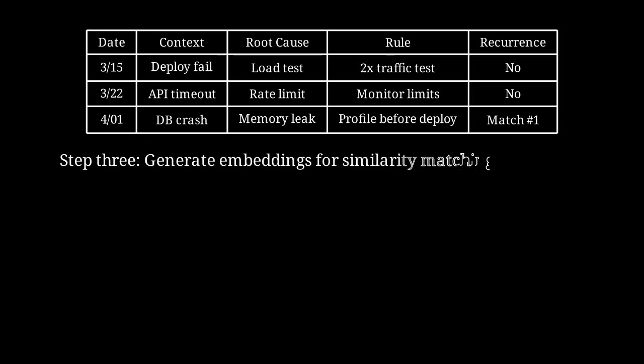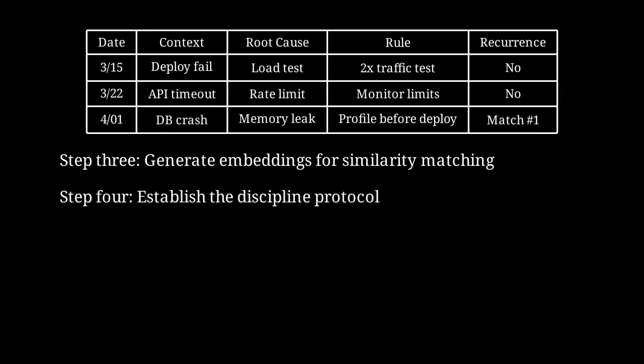Most AI APIs provide embedding endpoints. Send your context description, receive a 1536-dimensional vector. Store it. For new failures, compute cosine similarity against all stored vectors. This is the hardest part. You must commit to processing every failure through the template within 24 hours, no exceptions. Discipline beats intelligence in learning systems.